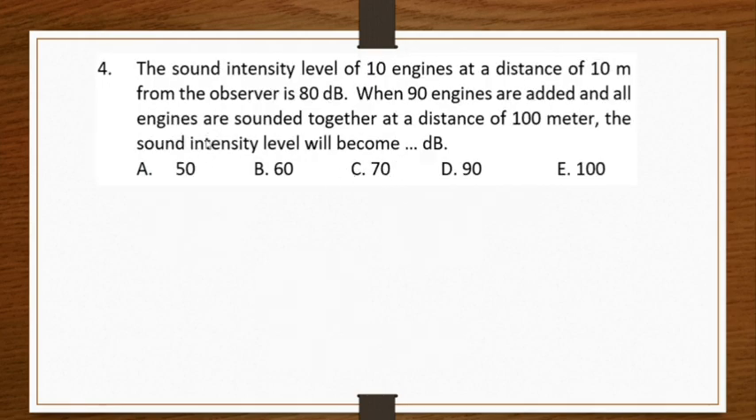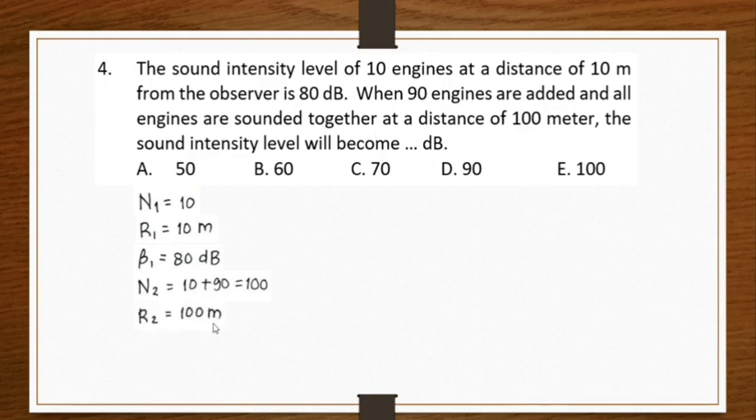Number 4, the sound intensity level of 10 engines at a distance of 10 meters from the observer is 80 decibels. So we have 10 engines and R1 is 10 meters and beta 1 is 80 decibels. Now 90 engines are added. So now N2 is equal to 10 engines plus 90 engines equals 100 engines. And all engines are sounded together at a distance of 100 meters. So that is R2, 100 meters.